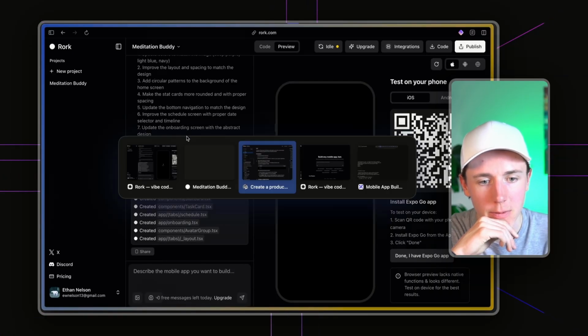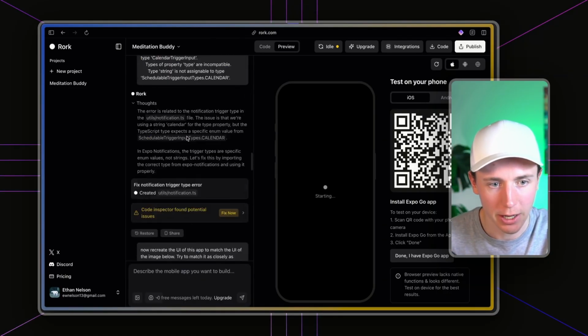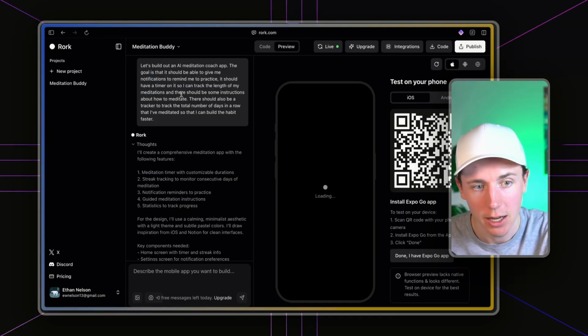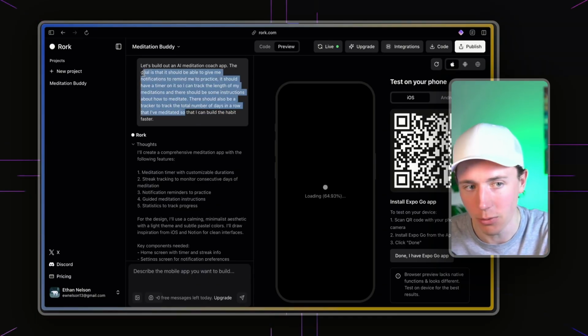So what was I saying? When you're building this out, try to combine multiple different things. I didn't just create a meditation timer. I also wanted it to have streaks. I also wanted it to have different systems to be able to help me meditate for longer.